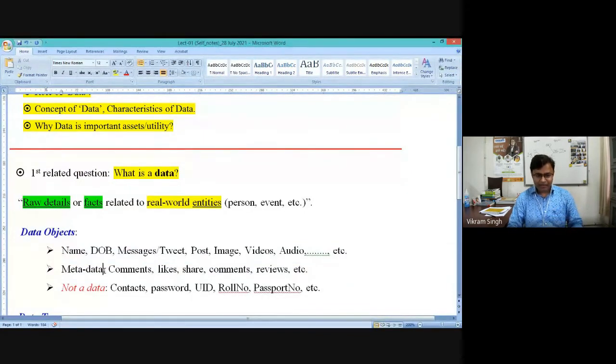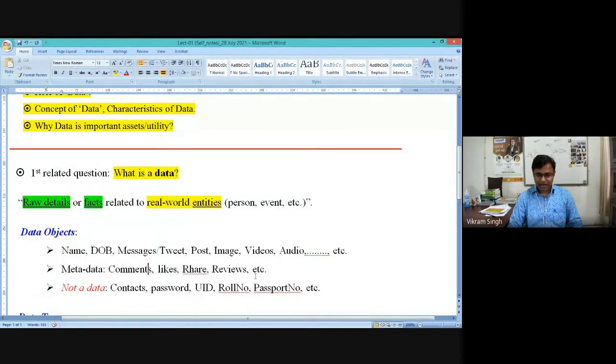The next type is like in the case of social media, when we are commenting on some post, liking some post, sharing some post. Sharing is an action actually. Posting a review on a product or a news article.